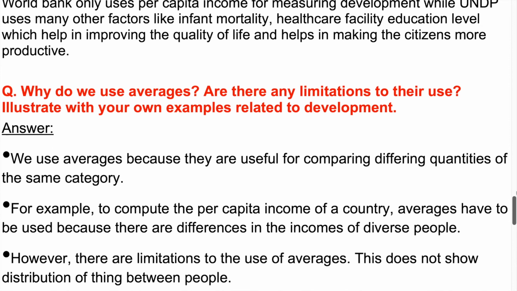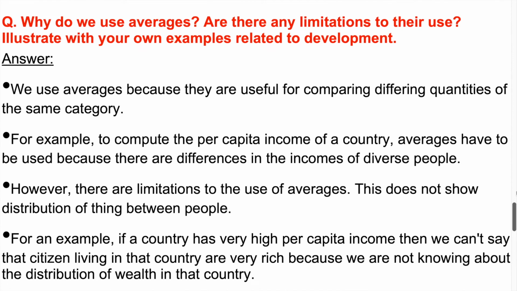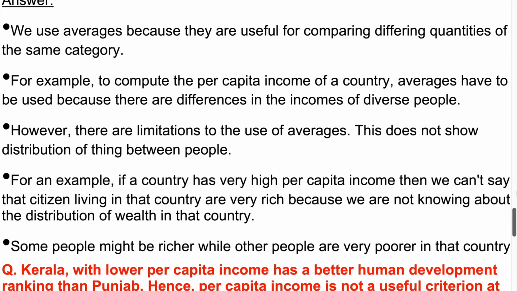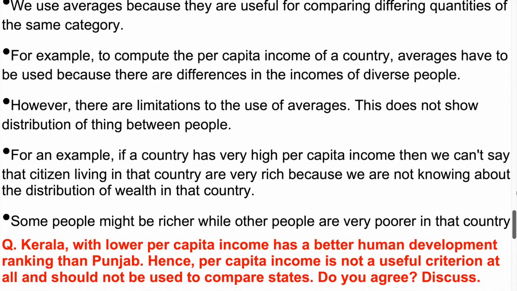Question. Why do we use averages? Are there any limitations to their use? Illustrate with your own examples related to development. Answer. We use averages because they are useful for comparing differing quantities of the same category. For example, to compute the per capita income of a country, averages have to be used, because there are differences in the incomes of diverse people. However, there are limitations to the use of averages.